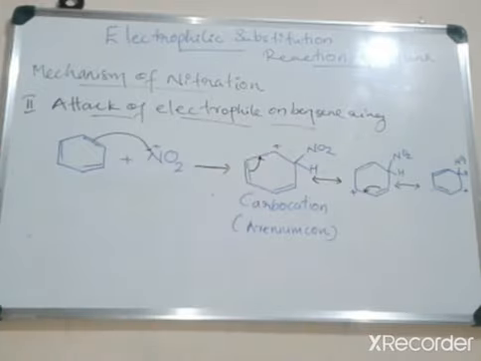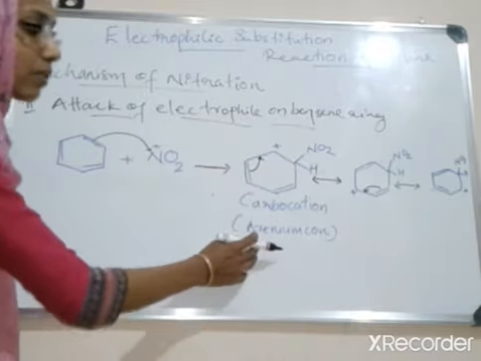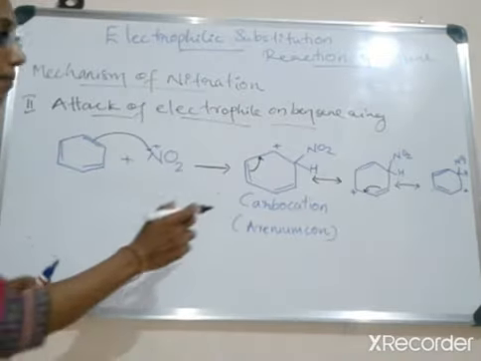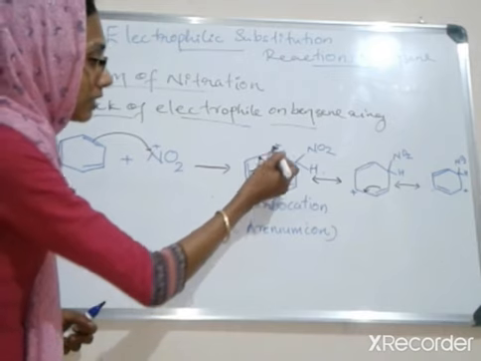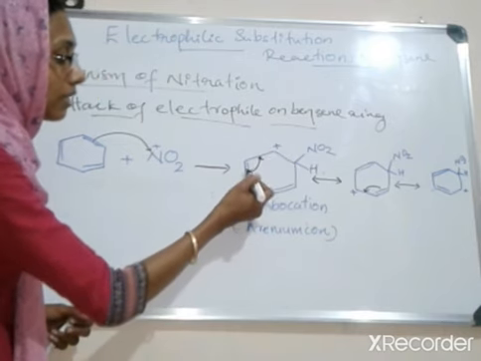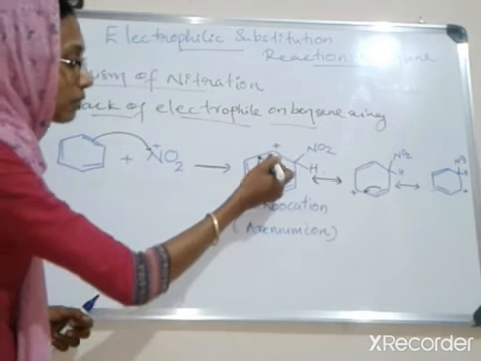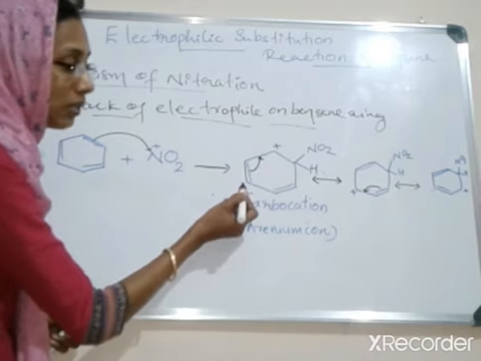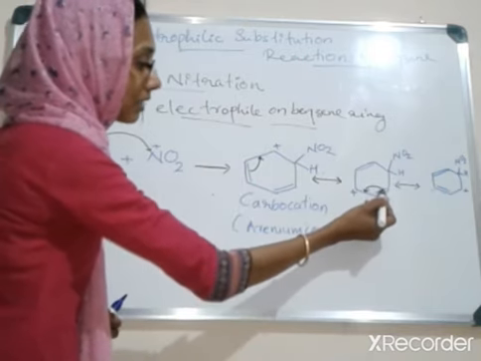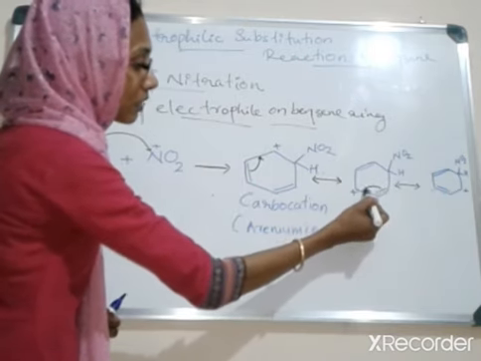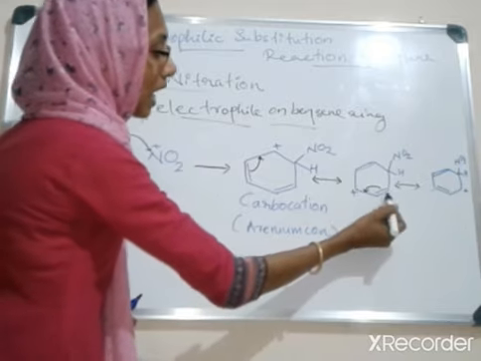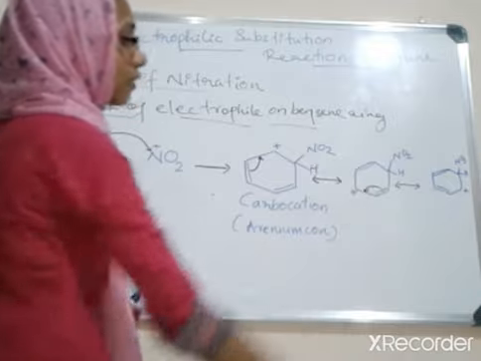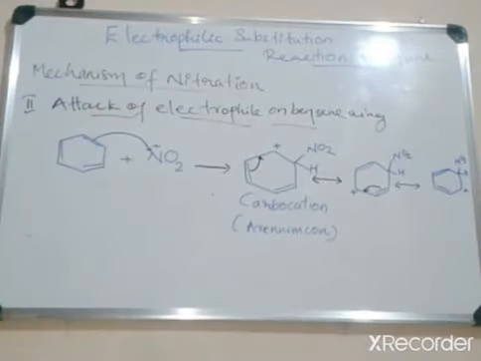so this carbon has a positive charge here. Then this carbocation or arenium ion intermediate is resonance stabilized by three structures. Here there is a positive charge, and this electron pair shifts between these two carbon atoms, and the positive charge is shifted to here. Similarly, in the next step, the electrons shift between these two carbon atoms, and the positive charge is shifted to this carbon atom. These are the three resonance structures of the arenium ion.